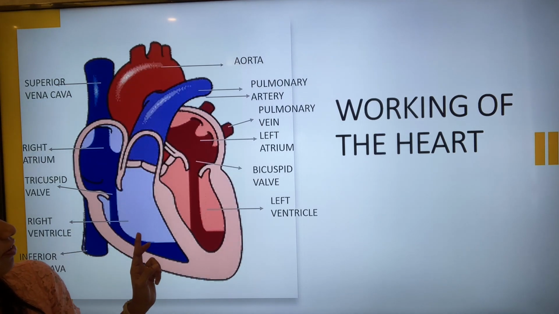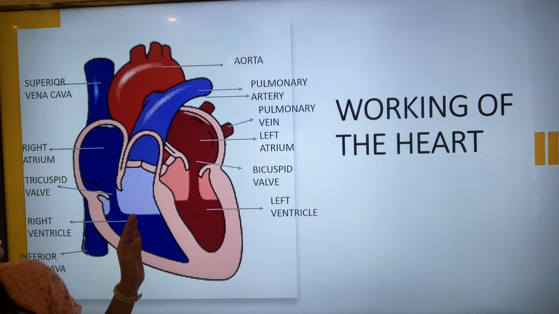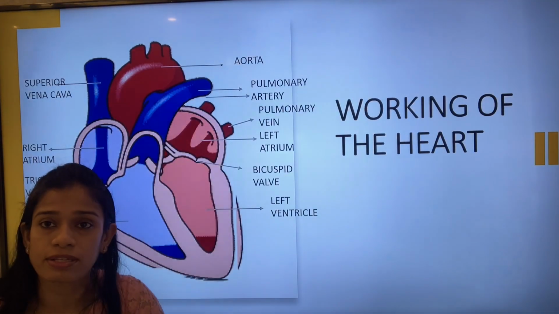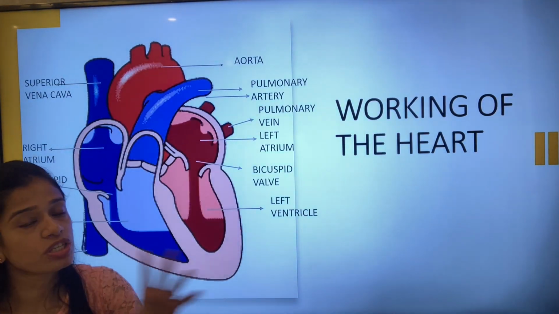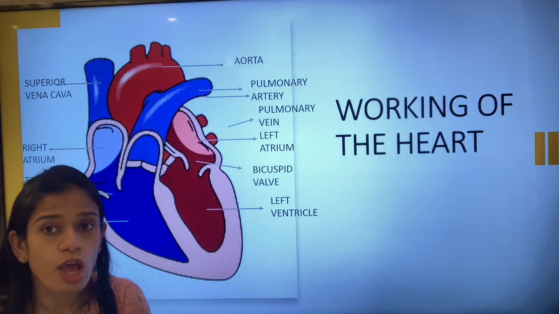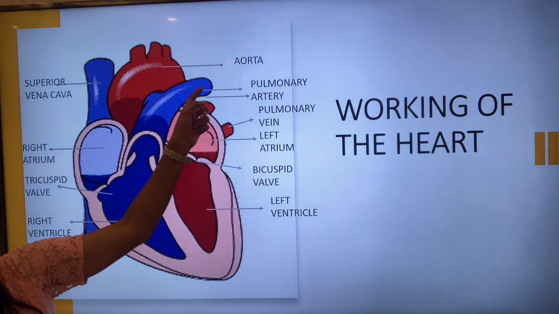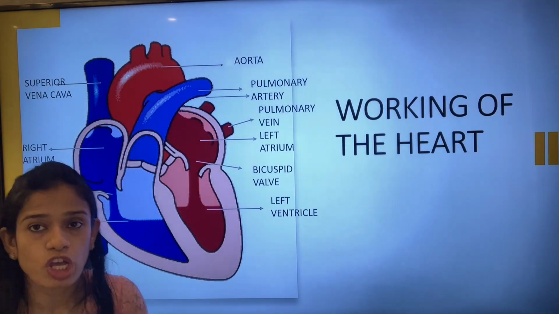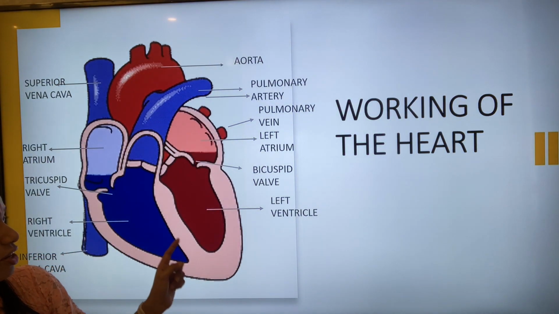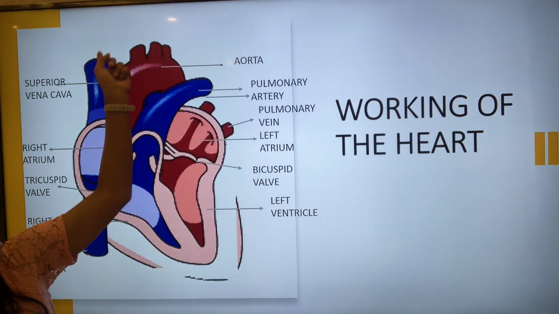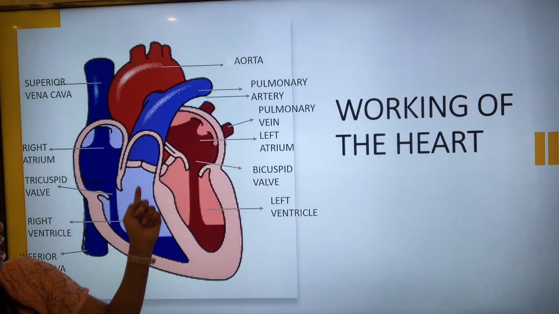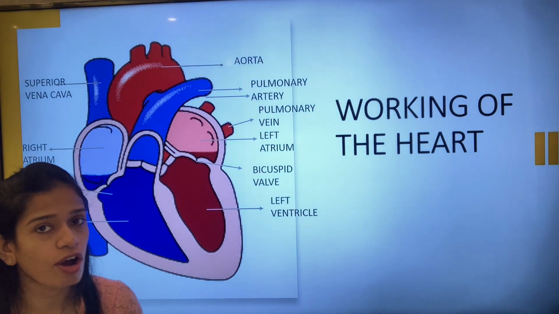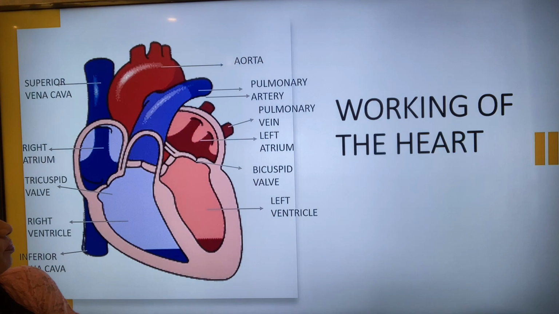Once it fills the ventricle, this blood is transported through the pulmonary artery and goes into the lungs. And there the oxygenation of the blood takes place in the lungs. Once oxygenation has taken place, it comes in through the pulmonary veins and enters into the left atrium. So it goes off this way and again comes this way, and it is going to the lungs this way. So this is the working of the heart that is taking place.